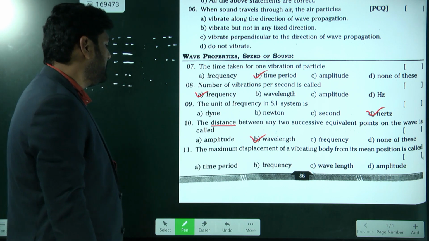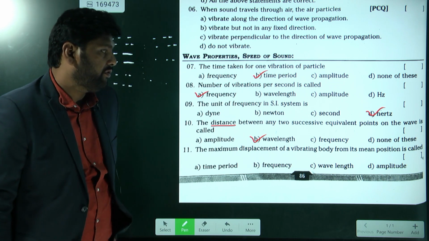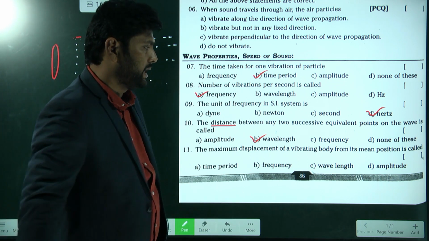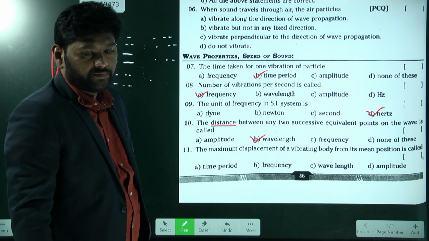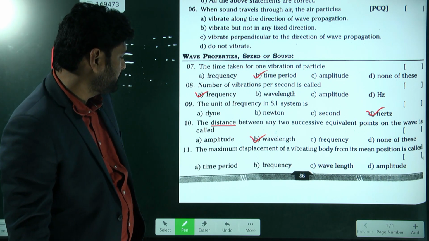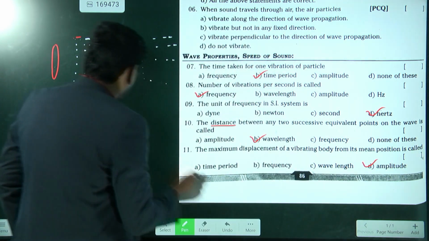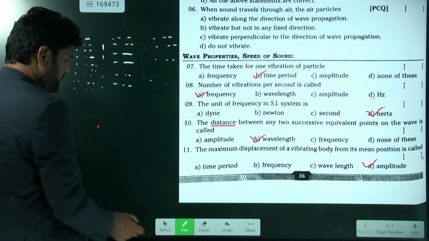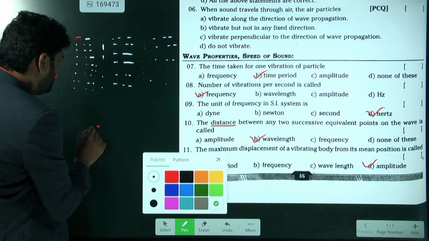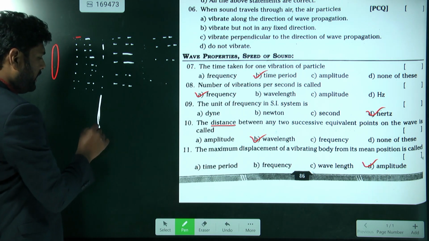Understand? Next, the maximum displacement of a vibrating body from its mean position is known as, tell me, amplitude. For example, this is a particle vibrating in to-and-fro motion.